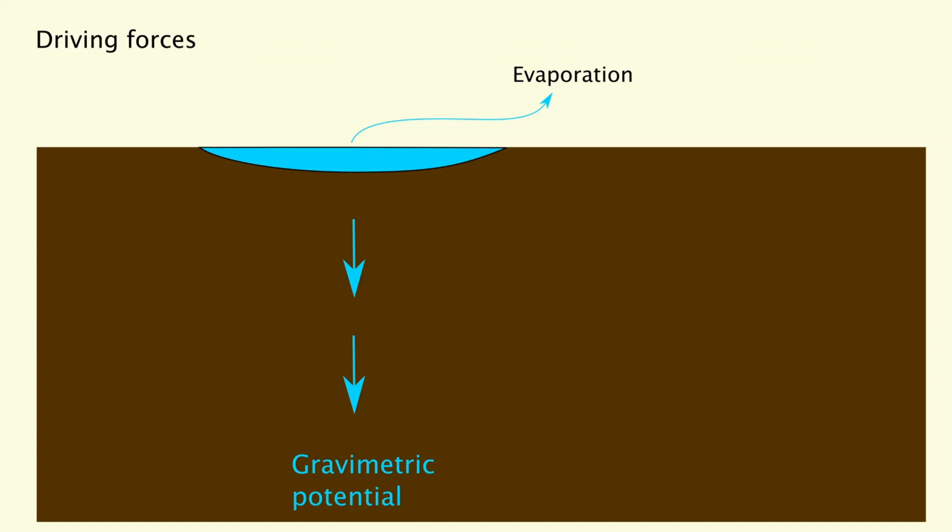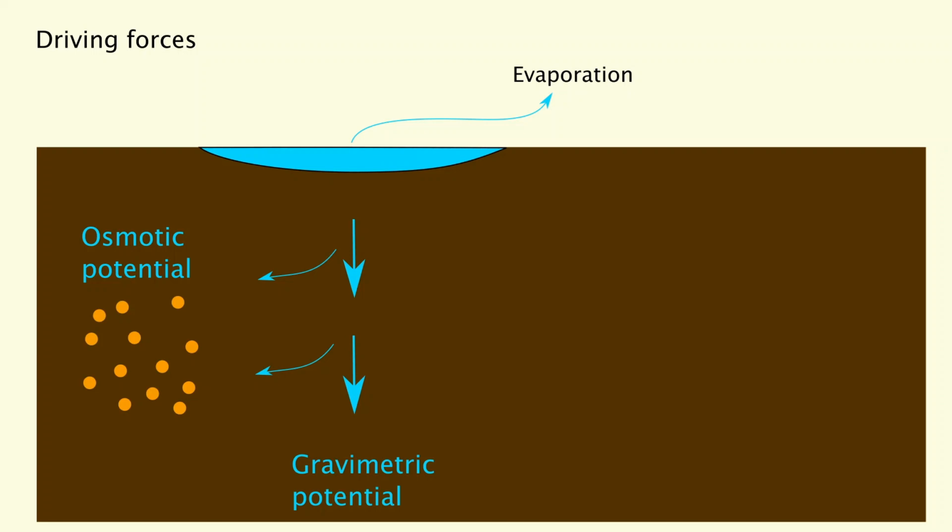One factor, for example, would be an osmotic potential. In many cases this is not very relevant in the soil. It's rather relevant within the plant, for example. But in some cases, for example, when there is a high concentration of sodium chloride, so of salt, in the soil, then this salt has a certain osmotic potential. It will attract water and deviate it from the main flow downwards to the location where the sodium chloride is located. This would be the osmotic potential.